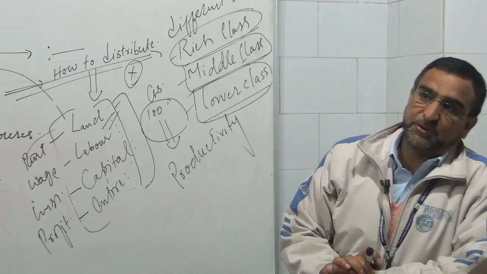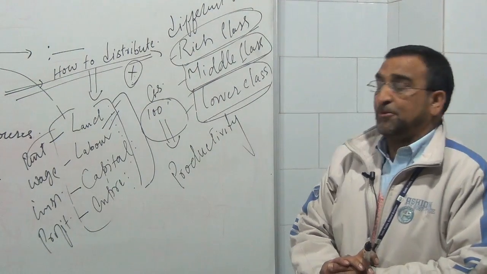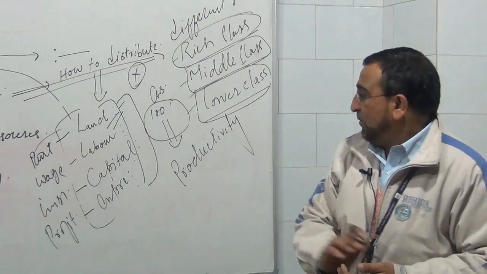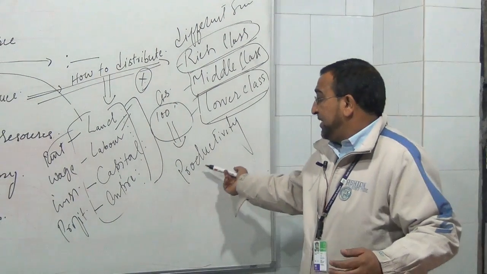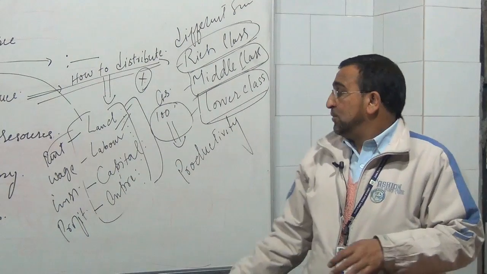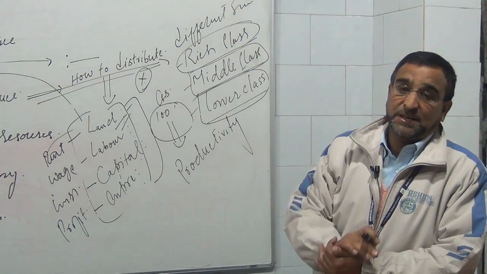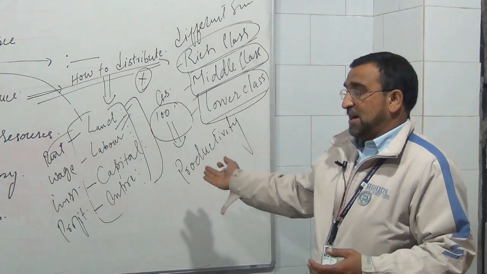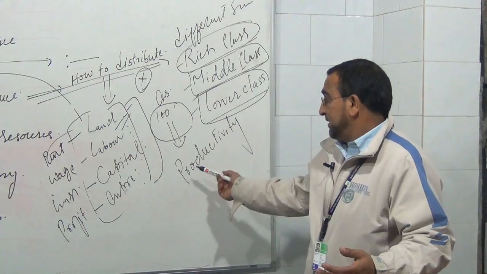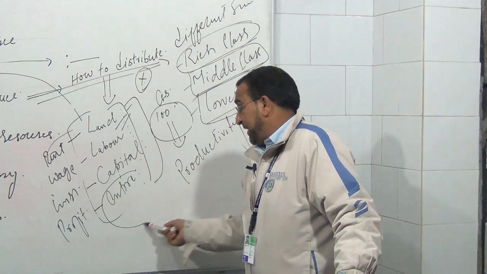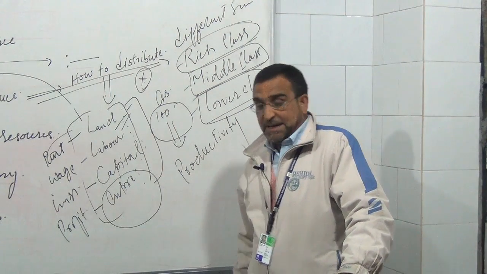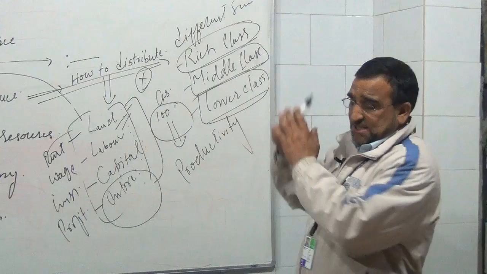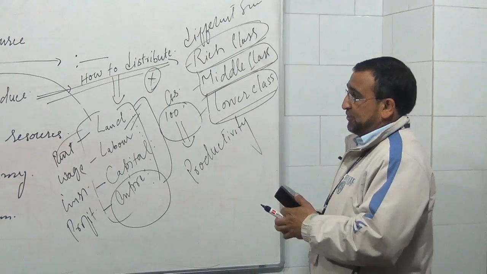What will be the productivity of labor? So much amount he may get in the form of wages. What will be the productivity of capital? So much interest may be given to the capitalist, and what remains goes to the pocket of the entrepreneur in the form of profits. So this is what we call the allocation of resources.